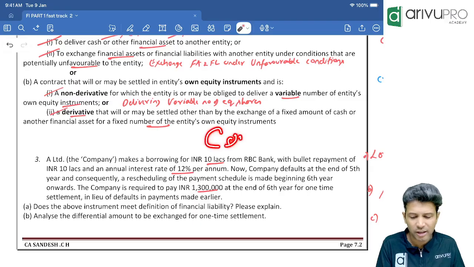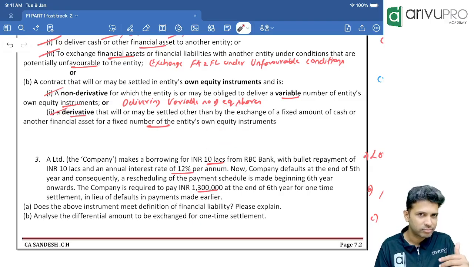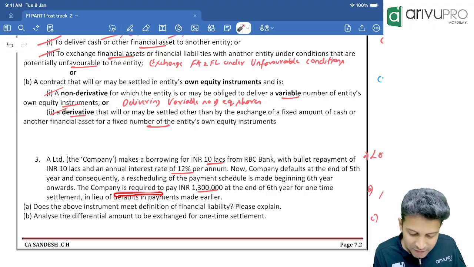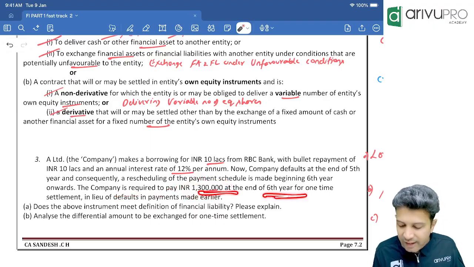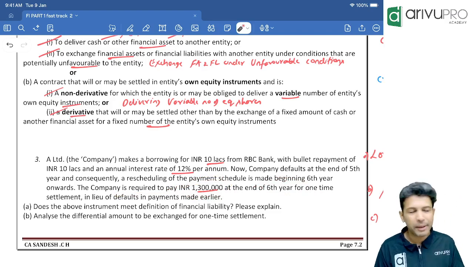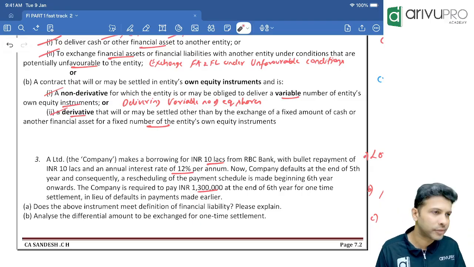There is a CDR cell in banks which does all this, especially if it's a big loan. Not done bank audits, no problem. The company is now required to pay 13 lakh at the end of the 6th year. We had to repay the principal of 10 lakh at the end of the 5th year.